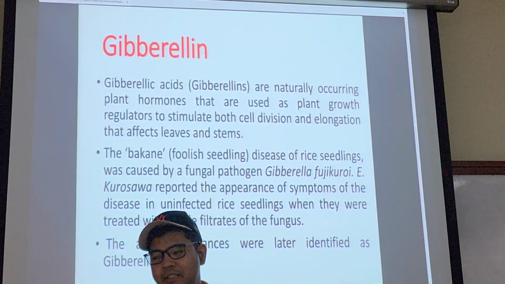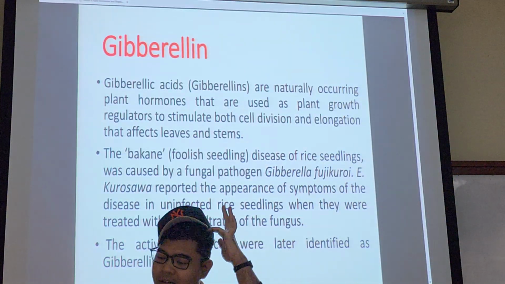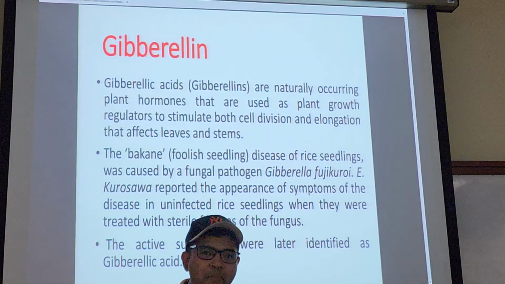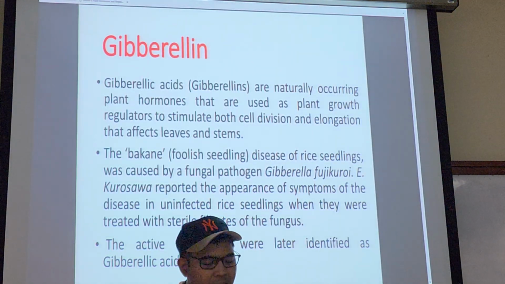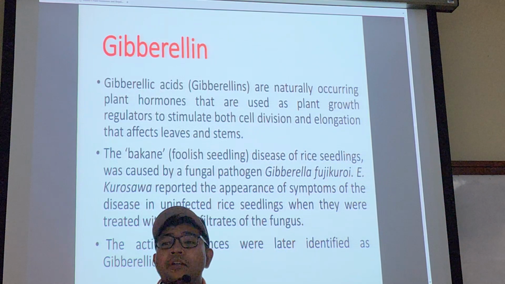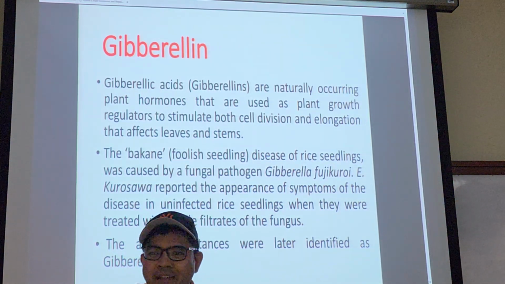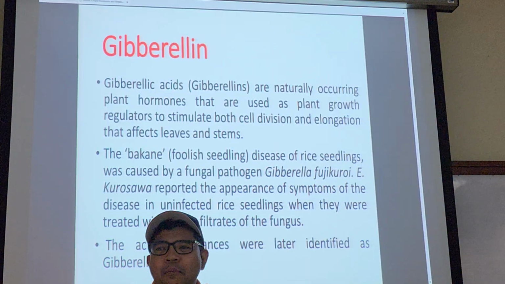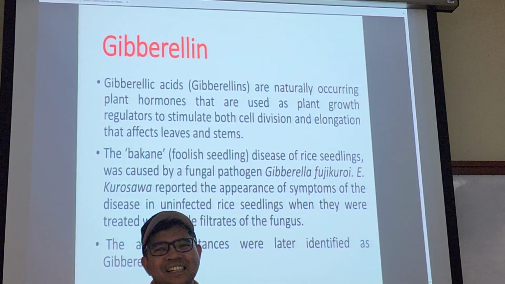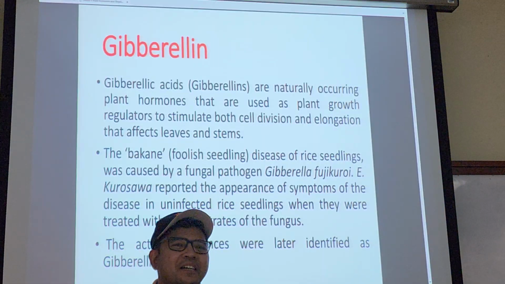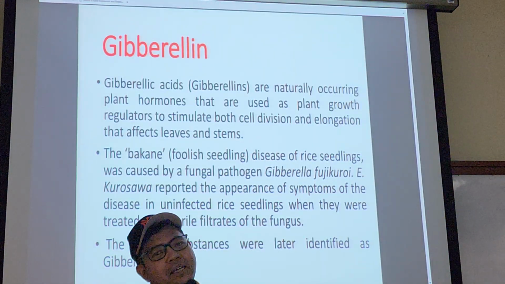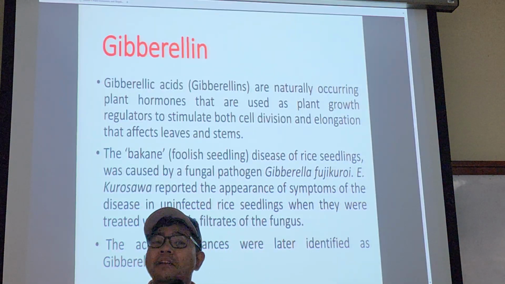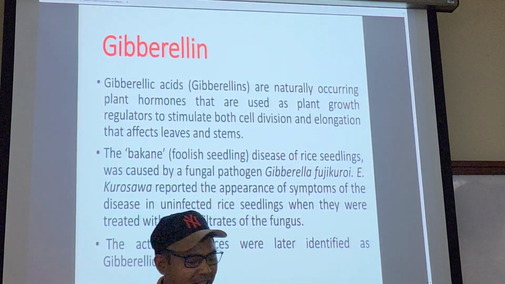So next, gibberellin. I like to learn about this. It's called Bakane. You know, baka, Shopee. Jangan panggil kawan Shopee. Jangan. Your Malay friends tak faham. I do.